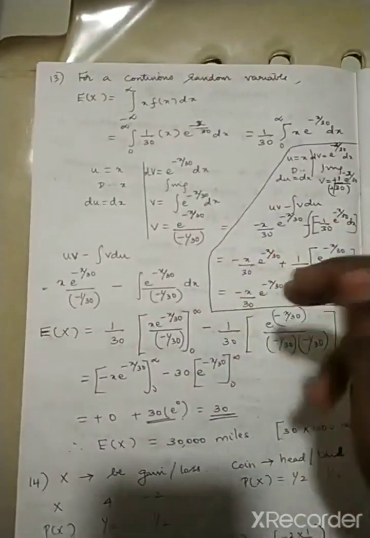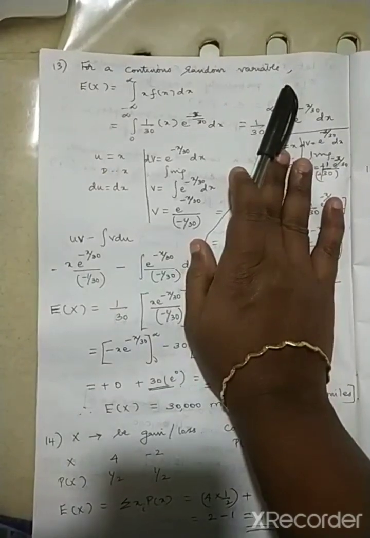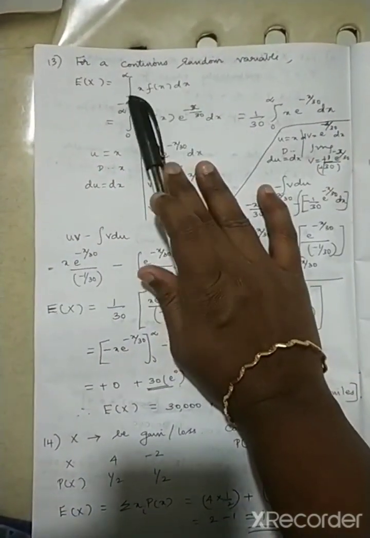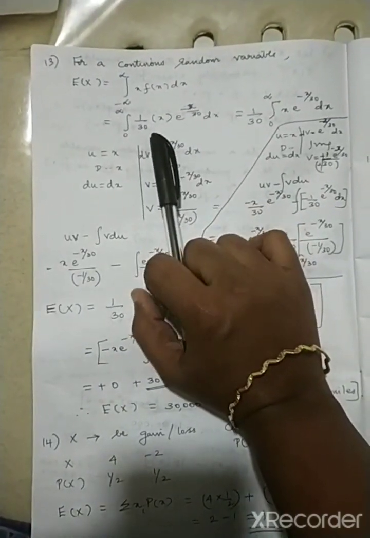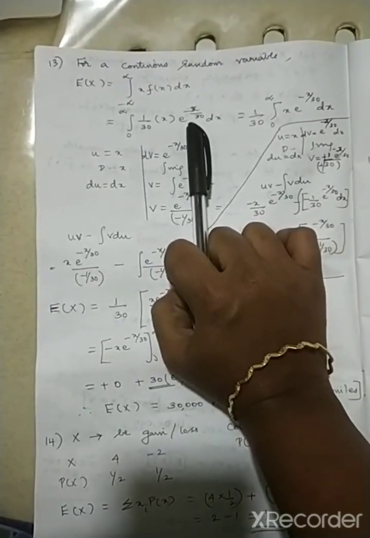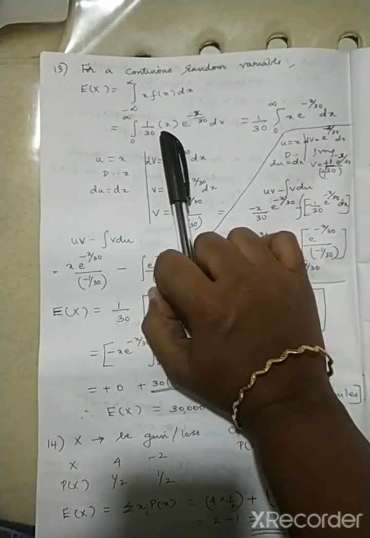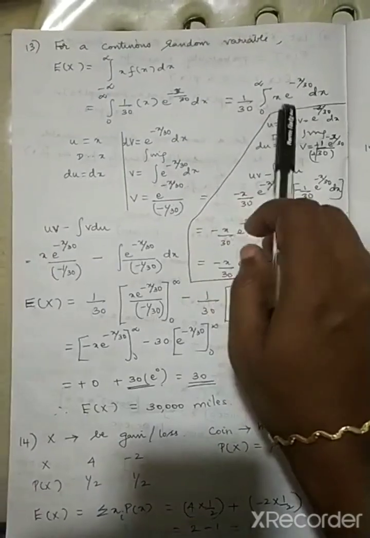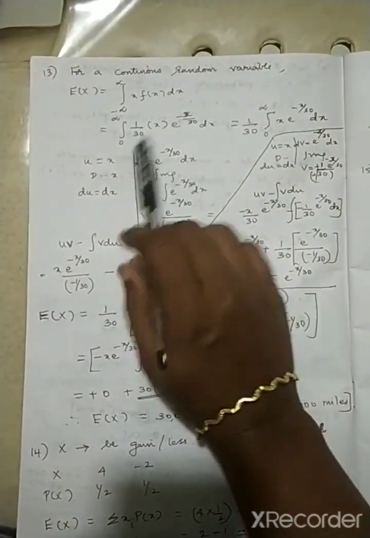What is the 13th question? For a continuous random variable, they are asking us to find the expected value, that is E of x, for which we write the formula. What is your f of x? They have given x into e power minus x by 30, divided by 30. Now we are going to use the UV method. Okay, forget this area, only look into the area which I am pointing.